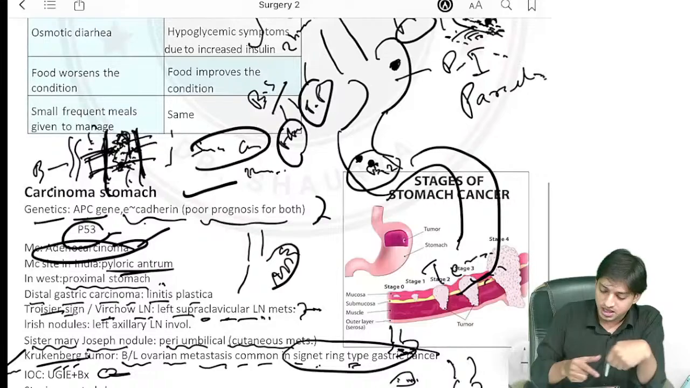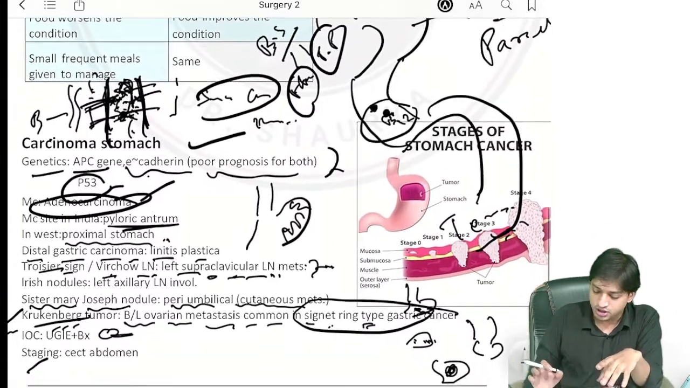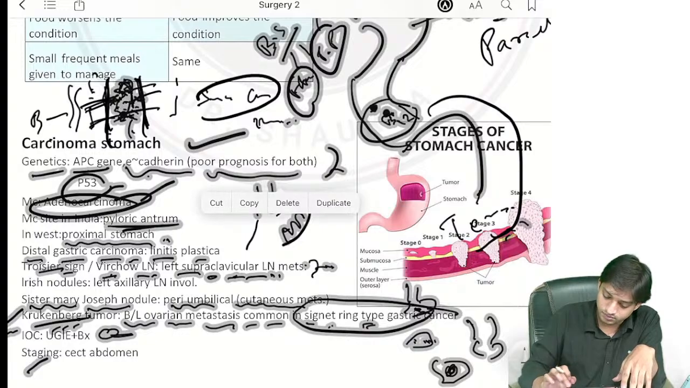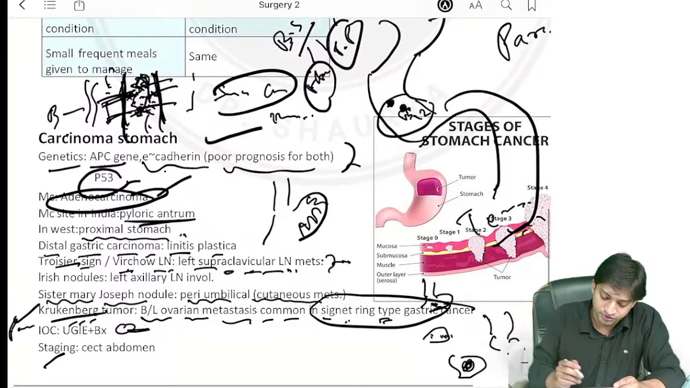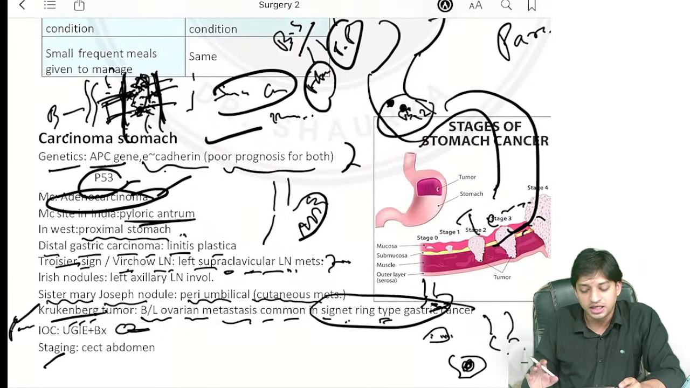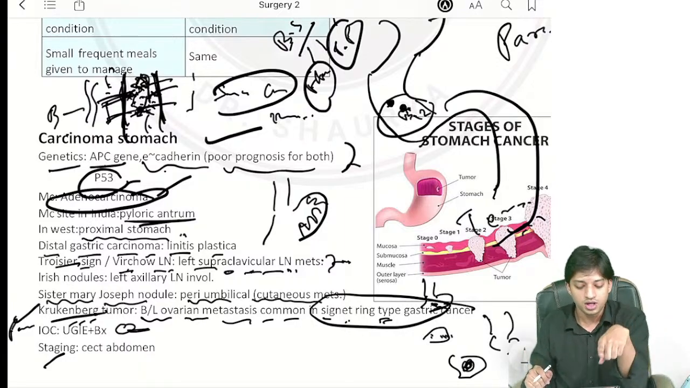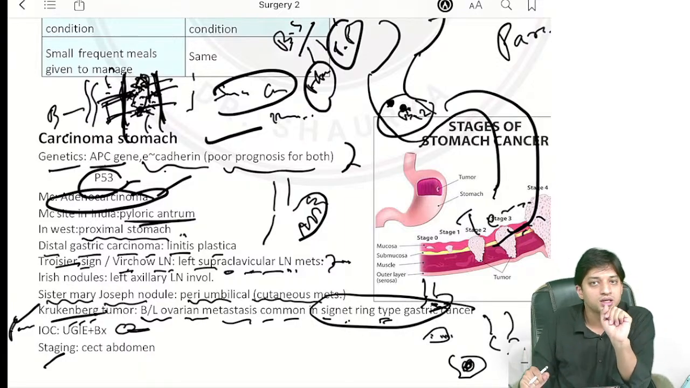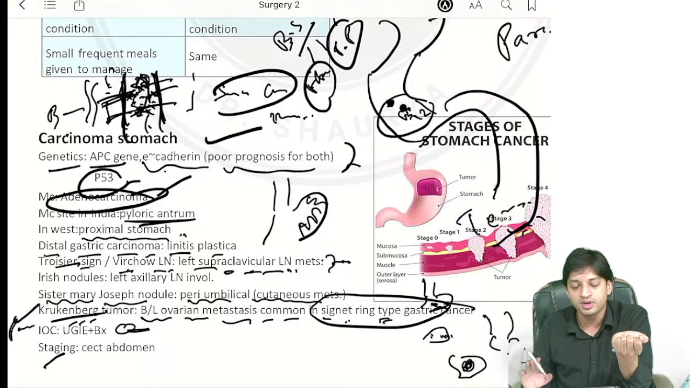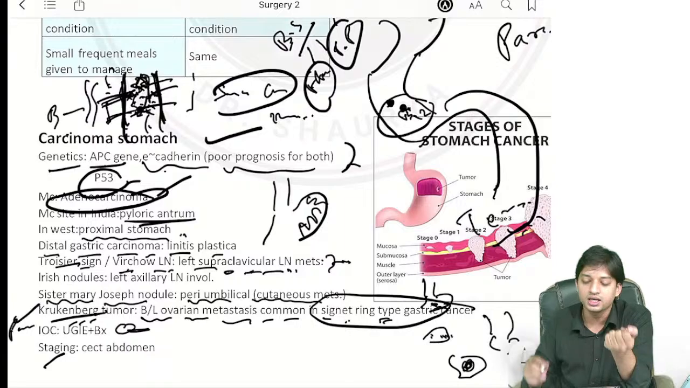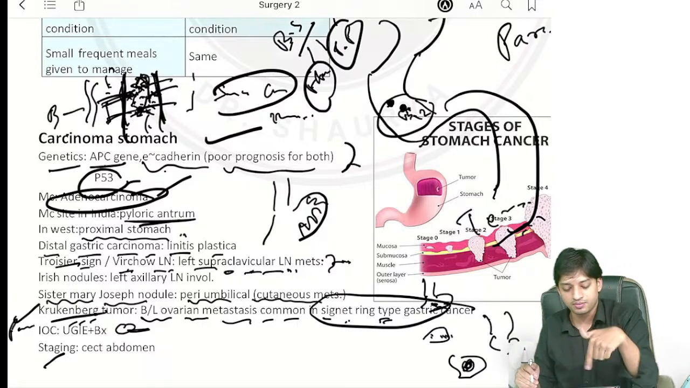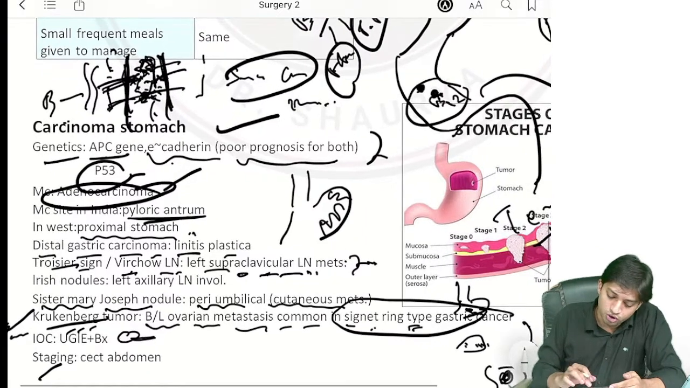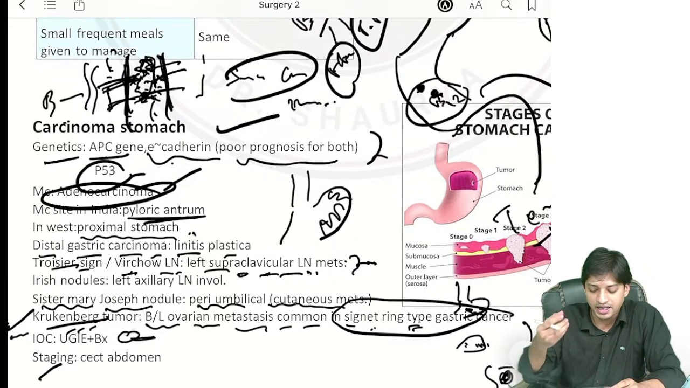Chalo, coming here to the last of the topics: carcinoma stomach. Generally associated with APC genes, right? And E-cadherin. There is poor prognosis for both of the associations. Now, P53 association is also there. The most common carcinoma of the stomach is adenocarcinoma. Very common. Why? Because the stomach has a lining of glandular epithelium, right? Tall columnar cells containing goblet cells, and glandular epithelium. So adenocarcinoma is more common. Now, the most common site is the pyloric antrum in India.